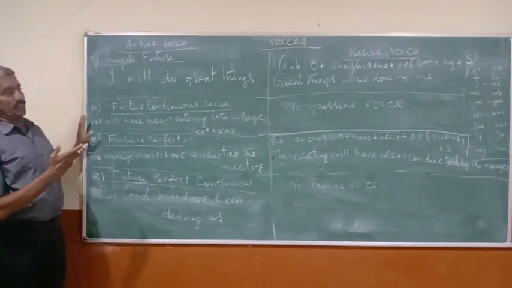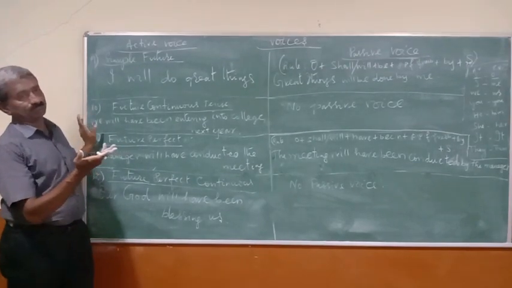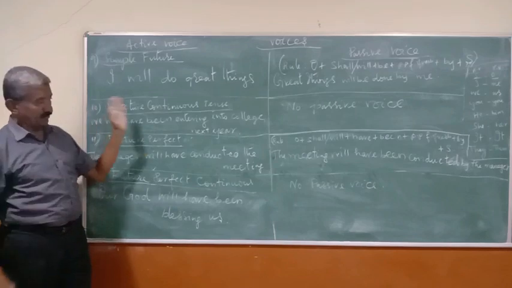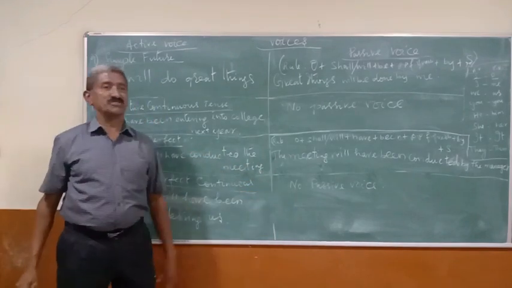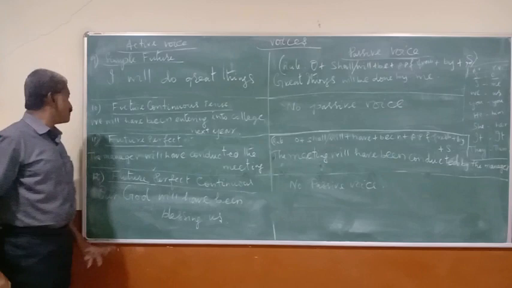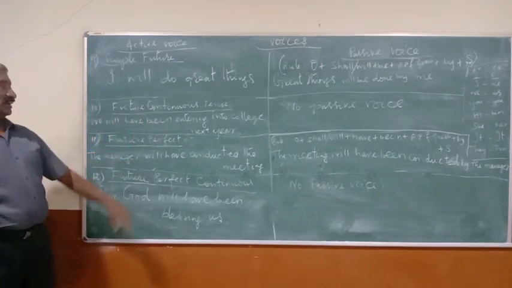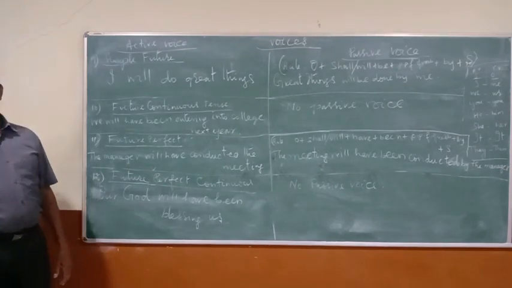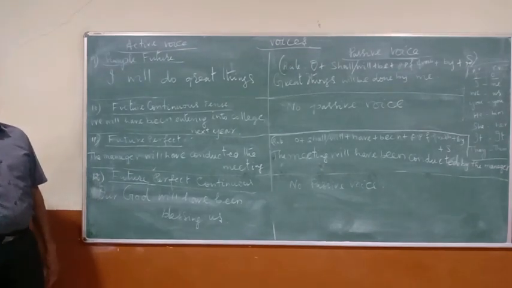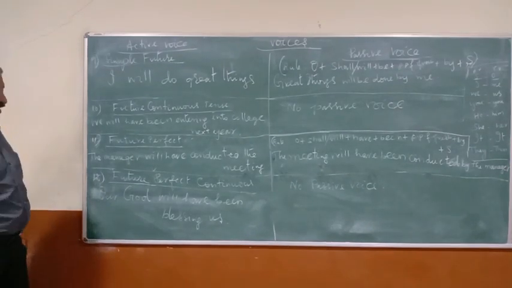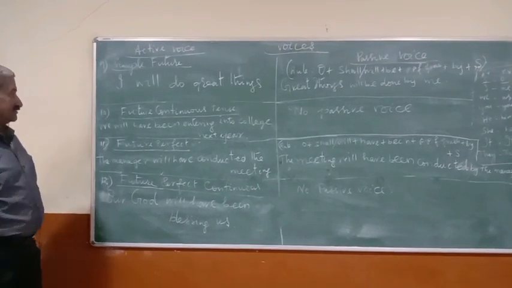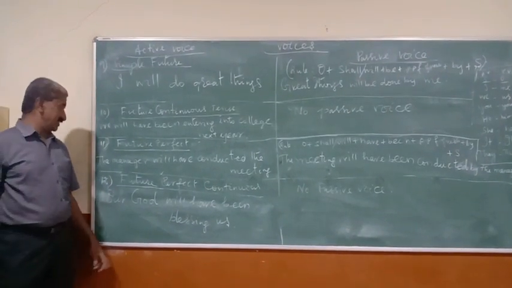Okay, now let's see future continuous. For future continuous we don't have any passive. It cannot be changed into passive. Future perfect continuous also cannot be changed into passive. Now, for tense practice I have written like this: we will have been entering into college next year. Definitely we will be entering into college next year, I believe. Not only that, very great things we will be doing.